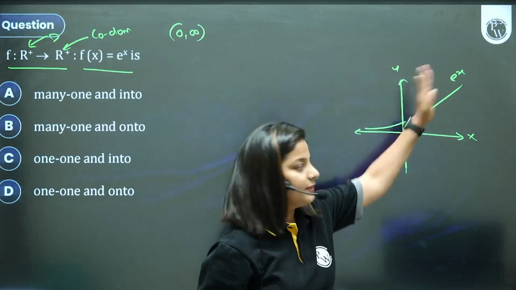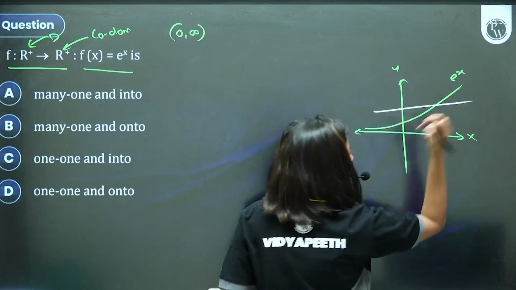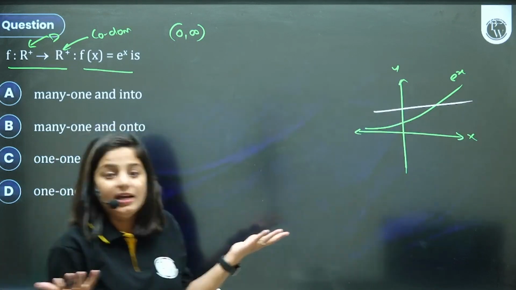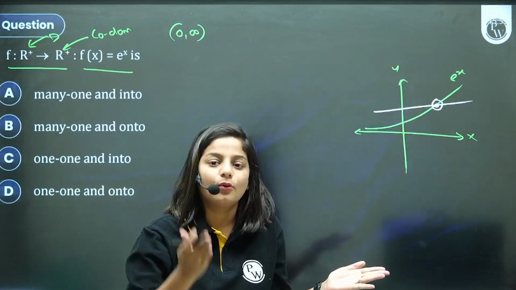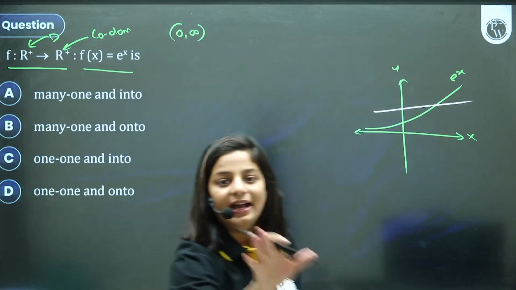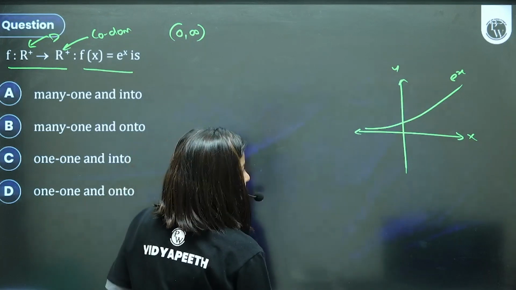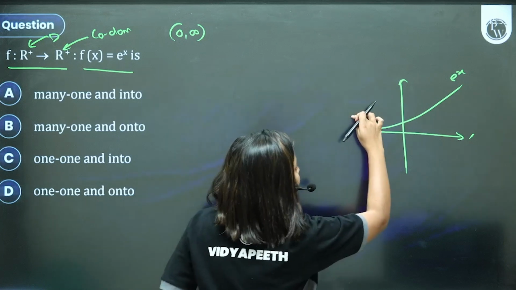And how do we check the injectivity? You just do a horizontal line test, meaning if it cuts the graph at 1 and only 1 point, then it's going to be a one-to-one function. I know that all of you will tell me, ma'am, it's only positive numbers.